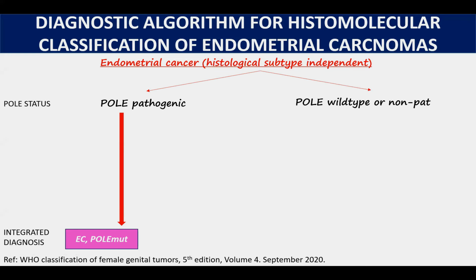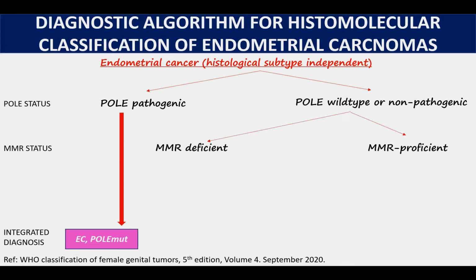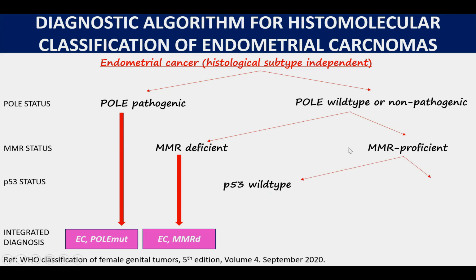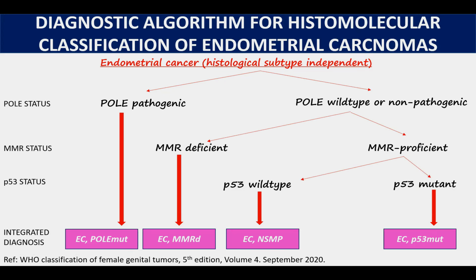If, however, POL-E is wild type or non-pathogenic, then the second genetic test to be carried out is to look for mismatch repair status. And if we find mismatch repair deficiency, then it's obviously the second category, that is mismatch repair deficient endometrial carcinoma. If that also is proficient, then the third step is to go for p53 staining. And if we find a mutant type of p53 staining, then it is categorized as p53 mutated endometrial carcinoma. If none of these three are detected, then it's the fourth category, that is no specific molecular profile.